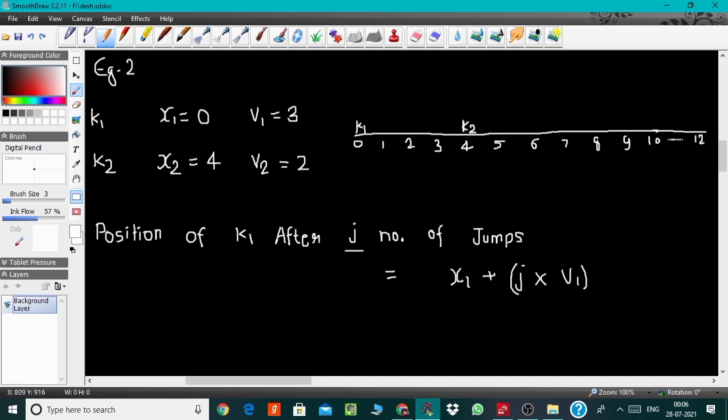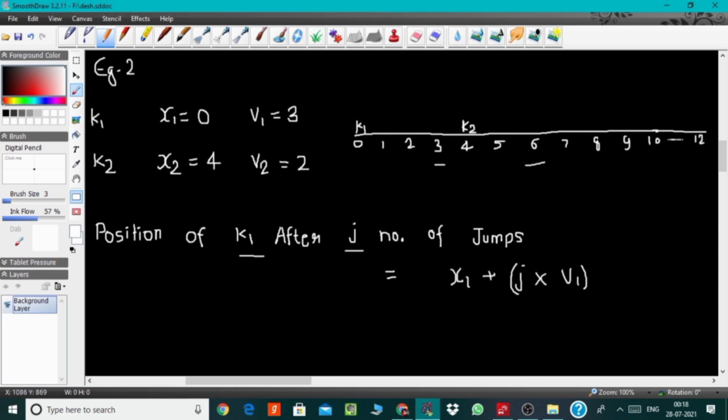So this is the same example as given in the picture. Now let's try to find out the position of kangaroo 1 after j jumps. It will be simply its initial position plus j times its rate, right? Like after one jump the position of kangaroo 1 will be 0 plus 1 into 3, which is 3, right? And after two jumps it will be 6, and so on. Similarly for kangaroo 2, its position after j jumps will be x2 plus j times v2, right?